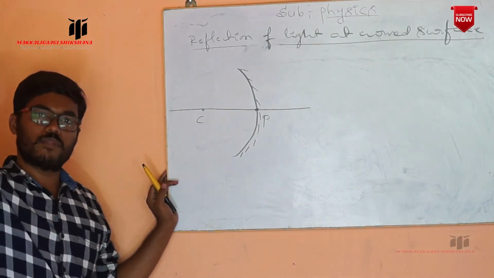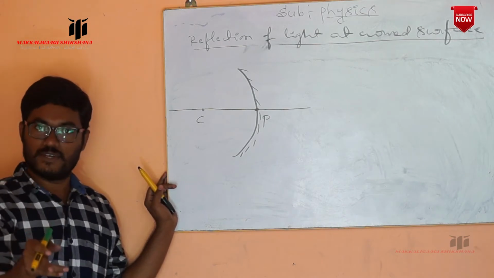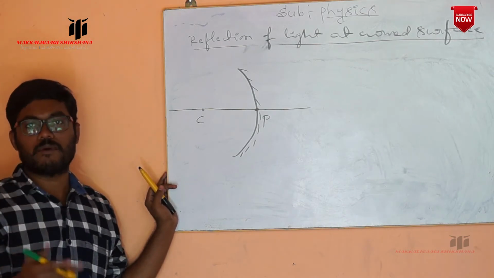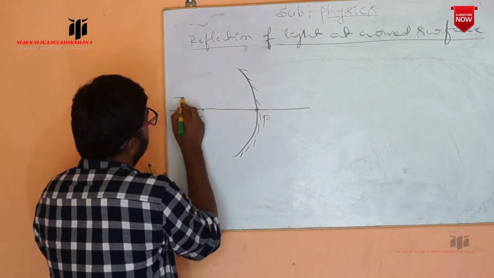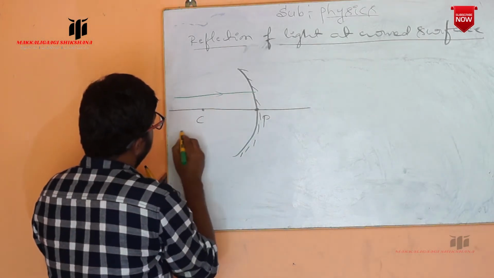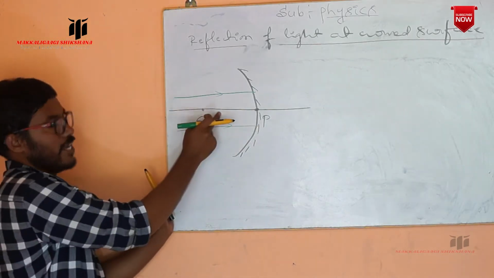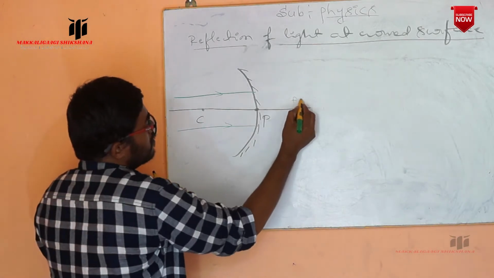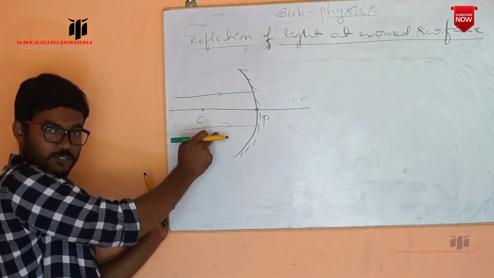Now here, suppose the light which is falling on this reflecting surface is coming from infinity. For example, whatever sun rays we are receiving are obviously parallel to each other. So I am taking a parallel beam of light, parallel to the principal axis. For this principal axis it is parallel, and here it is also parallel.